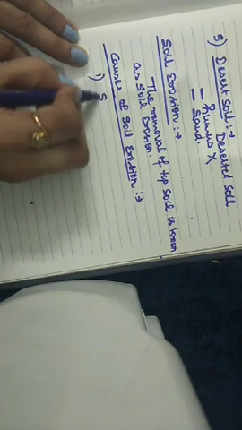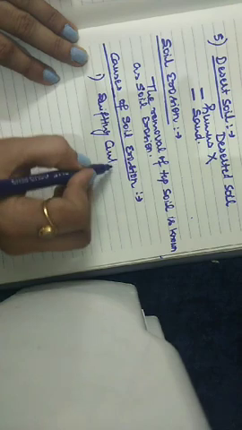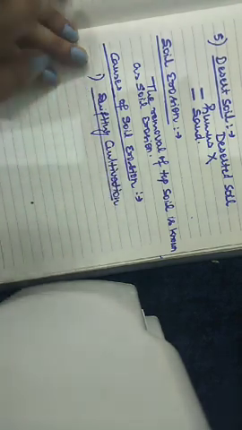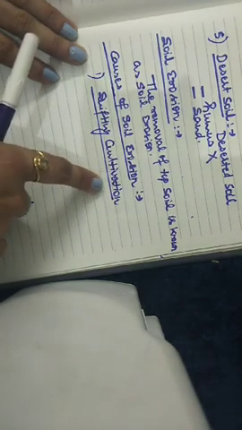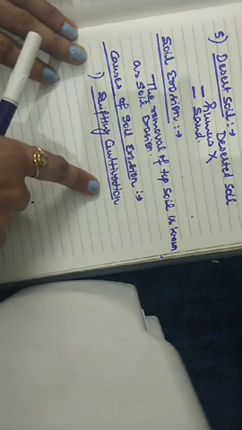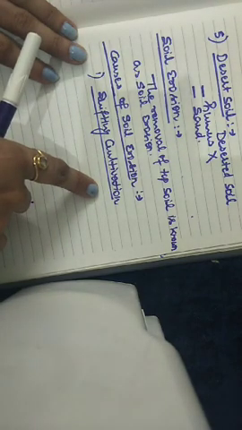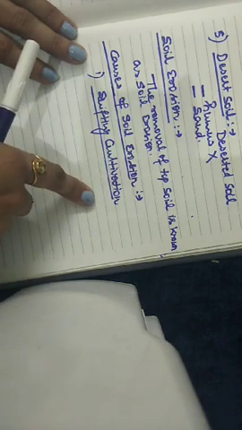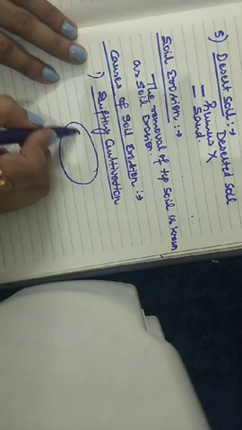The first cause is shifting cultivation. All of you know what shifting cultivation is, in which a particular piece of land is cut where the trees are grown and is burnt into ashes, and then those ashes are mixed into the soil, which increases the soil fertility, and then that particular patch is ready for cultivation.